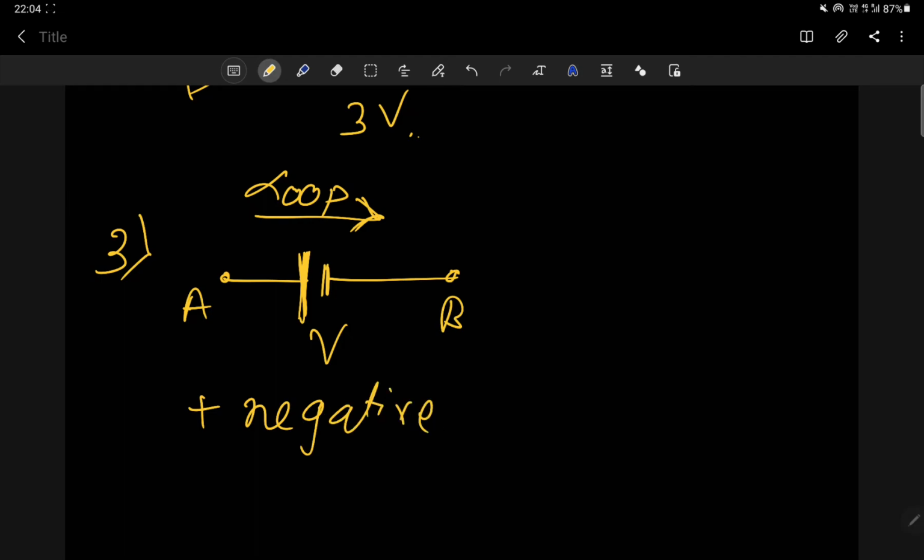If you are going from the positive terminal to the negative terminal, the potential difference is positive. What is the potential difference here? Here it is V, so you will take the potential difference as plus V.